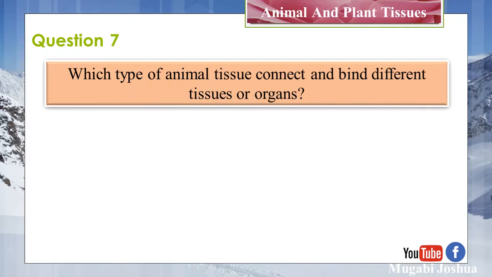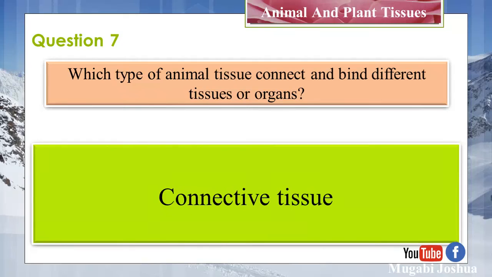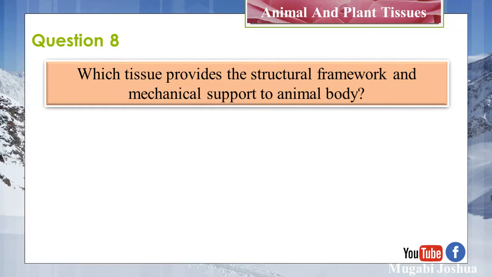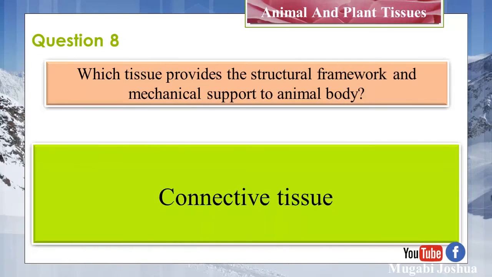Question 7. Which type of animal tissue connects and binds different tissues or organs? Connective tissue. Question 8. Which tissue provides the structural framework and mechanical support to the animal body? Connective tissue.